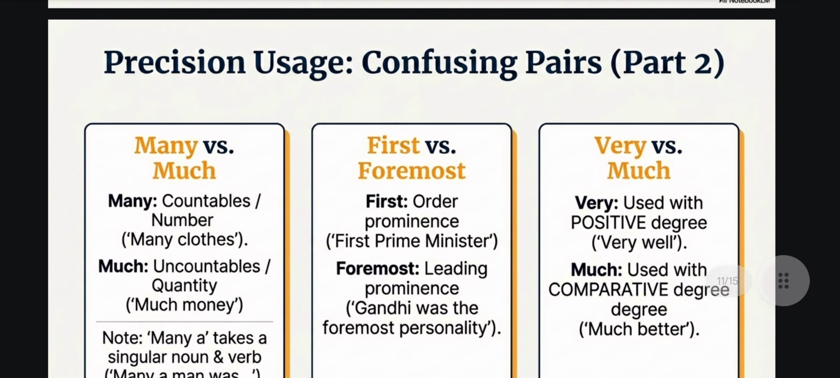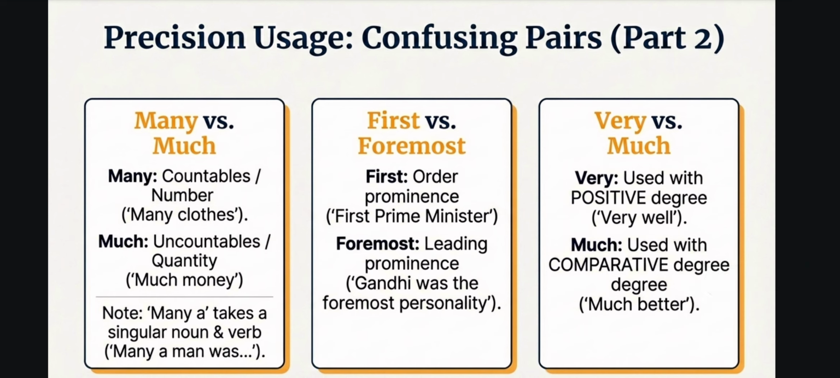Precision usage, confusing pairs, part 2. Many versus much. Many is for countable numbers: many clothes. Much is for uncountable quantity: much money. First indicates order, prominence: the first Prime Minister. Foremost means leading prominence: Gandhi was the foremost personality.